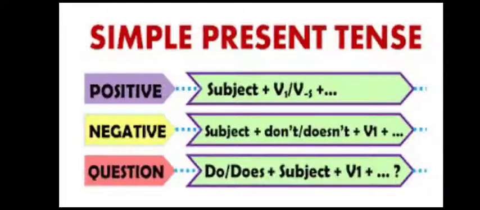I am repeating, with I, we, you, they and all plural subjects, we are using the root form of the verb. For example, I pray, we read, you teach, they walk, boys jump.